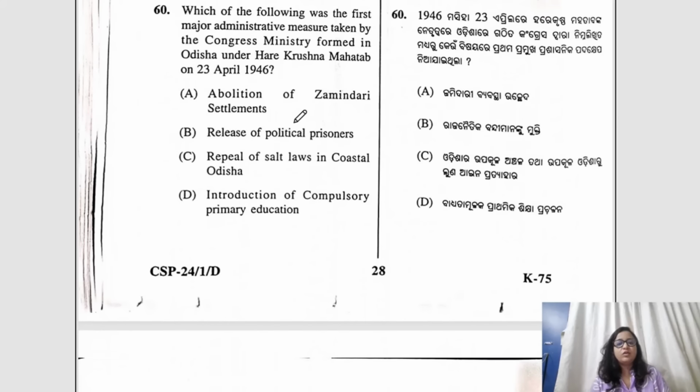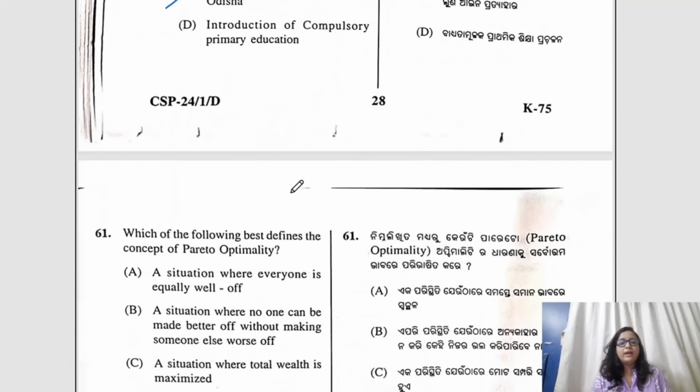Question number 60. Which of the following was the first major administrative measure taken by Congress ministry formed in Odisha under the Hare Krishna Mahatab? So here B would be the correct answer, release of political prisoners, because the rest of the things that he did were followed by this.